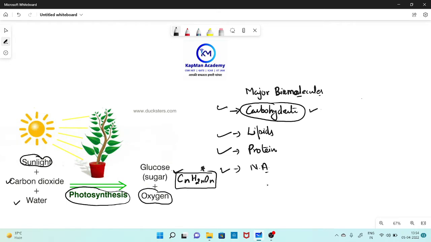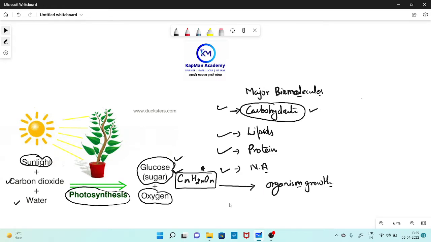As glucose sugar molecules are synthesized in the plants, when organisms consume these plants as diet, these sugar molecules are used for the growth of organisms, for human beings, right? And they are used in different types of biological processes.